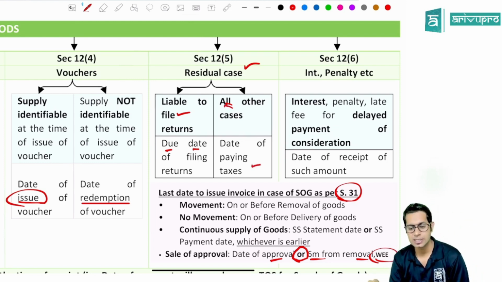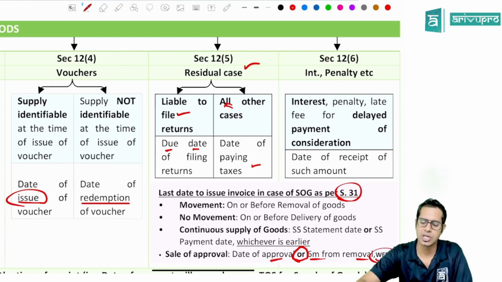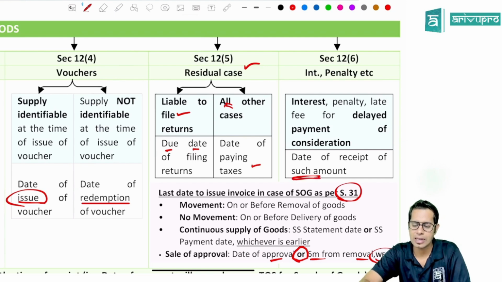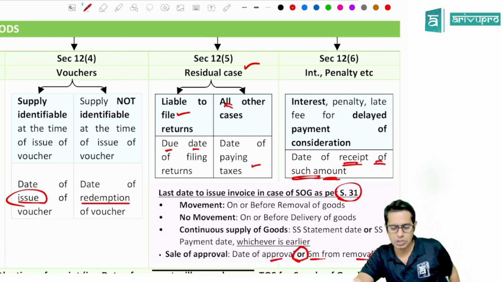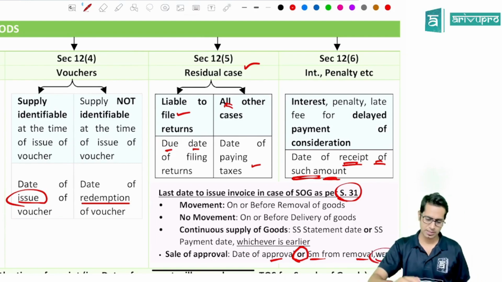Section 12 subsection 6, interest, penalty, late fee for delayed payment of consideration. So if there is any interest, penalty, late fee for delayed payment of consideration, then for that amount, the time of supply will be the date of receipt of such amount. Whenever you receive this amount, that date will be taken as time of supply.